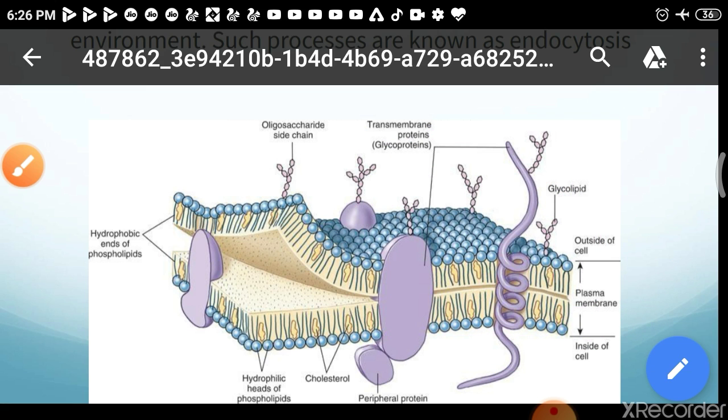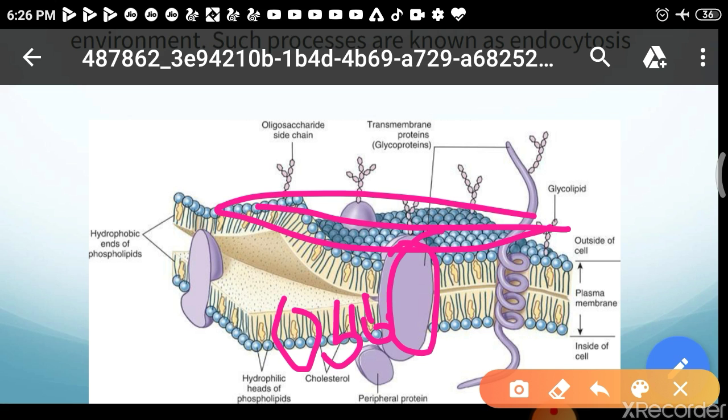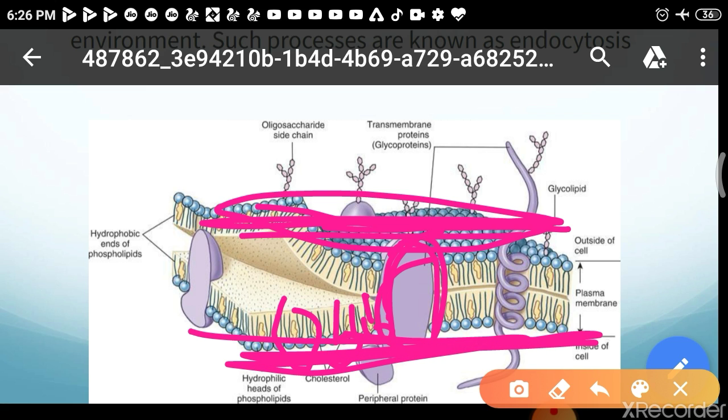So here you can see the structure. This is the lipid structure, the head part and the tail part. These are the proteins which are present in between these two layers. This surface is the outside of the cell, and this surface is the inside of the cell, and in between, proteins are present.